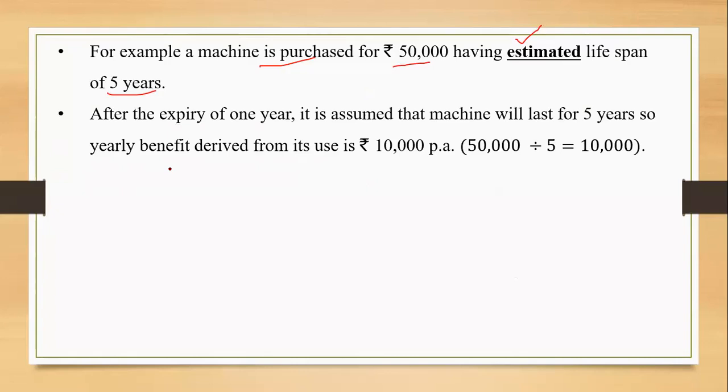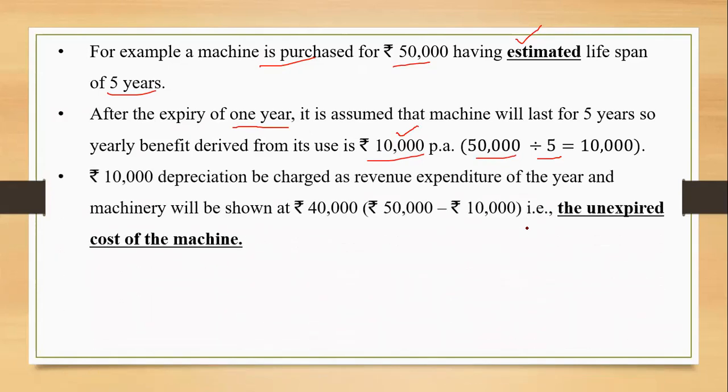So after the expiry of 1 year, at the end of the first year, I just assume that the benefit has been derived in the first year and the use of it of rupees 10,000 has to be written off. How do you get this 10,000? The total cost divided by the estimated life, right? So this 10,000, I'll just assume that the benefit has been received. So I should write off this amount in my profit and loss account, right? So this 10,000 depreciation will be charged as a revenue expenditure.